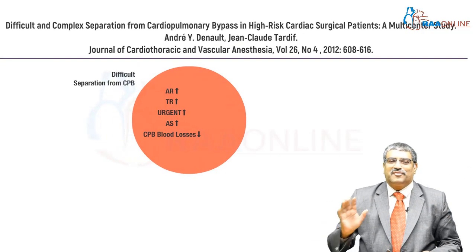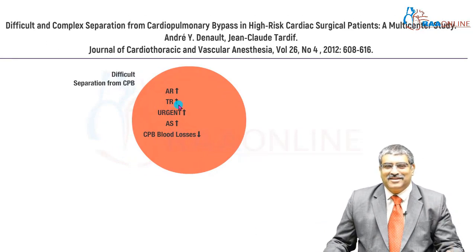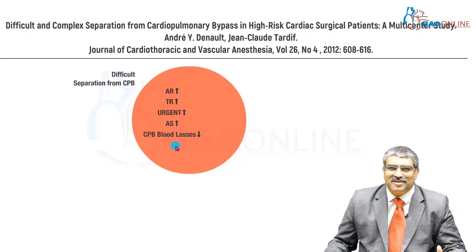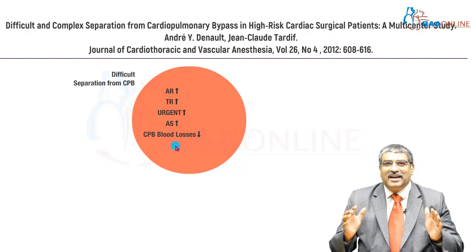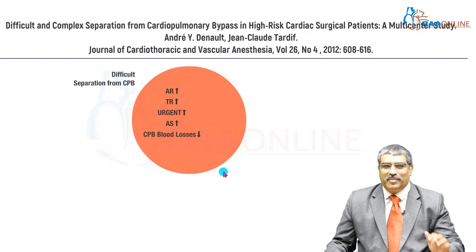What are the causes for difficult separation from cardiopulmonary bypass? When there is increasing aortic regurgitation, tricuspid regurgitation, emergency surgery, a tight aortic stenosis and blood loss during cardiopulmonary bypass.